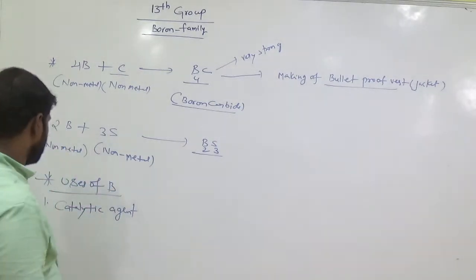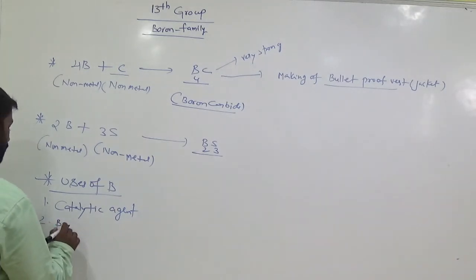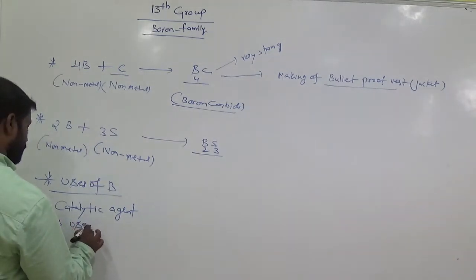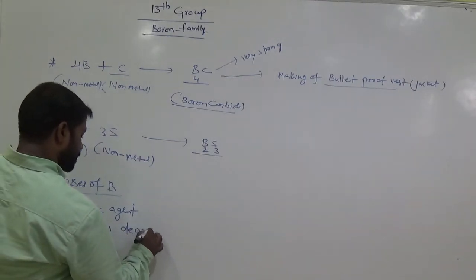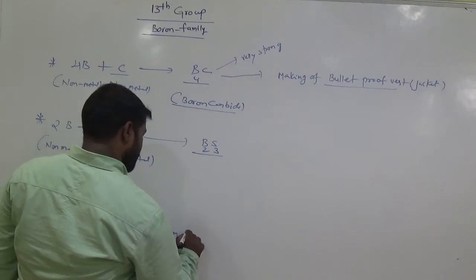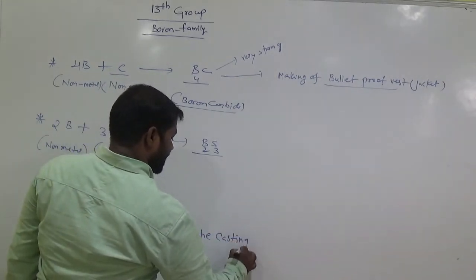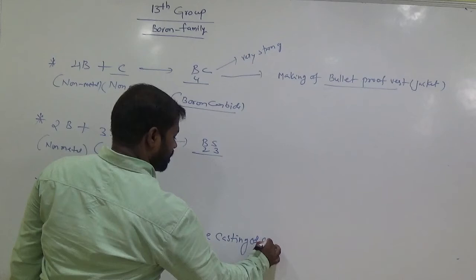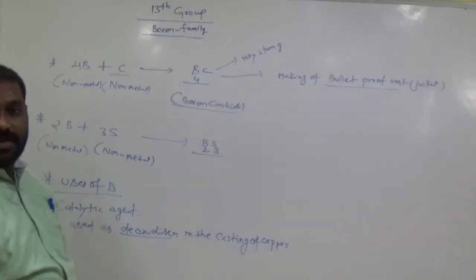Let's see. Boron is used as a deoxidizer in the casting of copper.